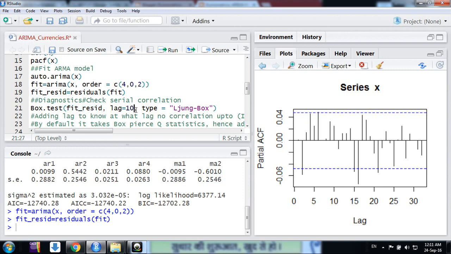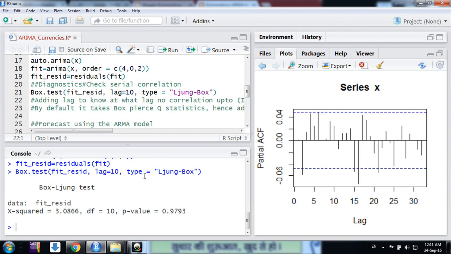It could be anything. It's a joint test, that for all these 10 lags the autocorrelation is 0. Here the null hypothesis is that there is no serial correlation, and we are not able to reject it because the p-value is 0.9793. So we can say yes, this model is a good fit and we can proceed with it for forecasting.